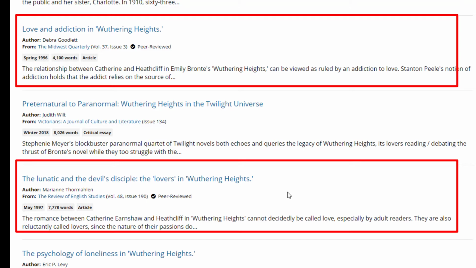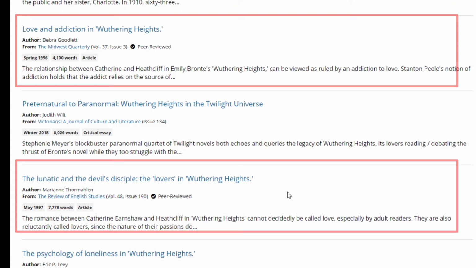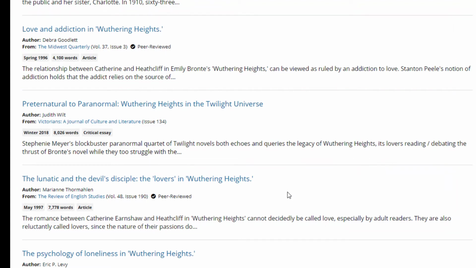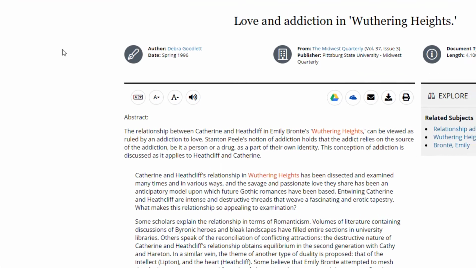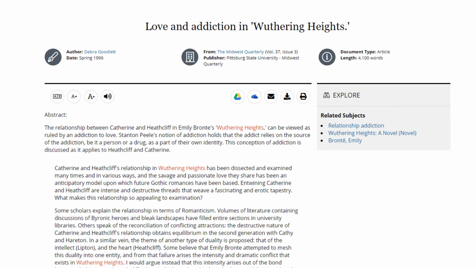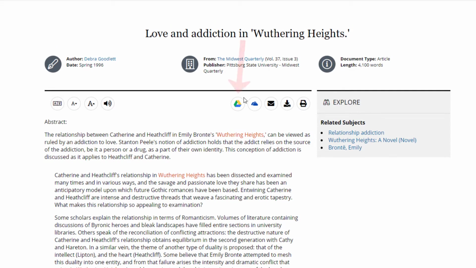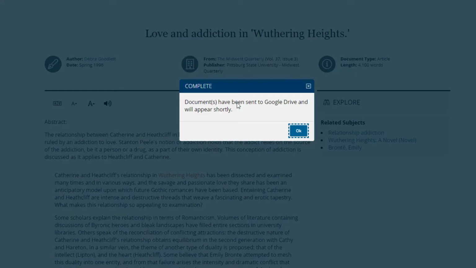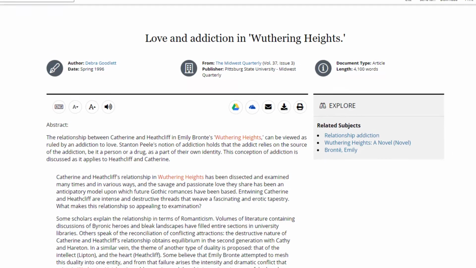If I didn't get an obvious match by skimming through titles, I would start opening criticisms and skim through them to see if the author ventured into a discussion of my theme somewhere in their essay. One of the things you're going to love most about the database is that you can open an article, and if you decide you want to use it, simply click the Export to Google Drive option at the top or bottom of the article, and the article will appear in your Google Drive. Make sure you double check it the first time you use it.